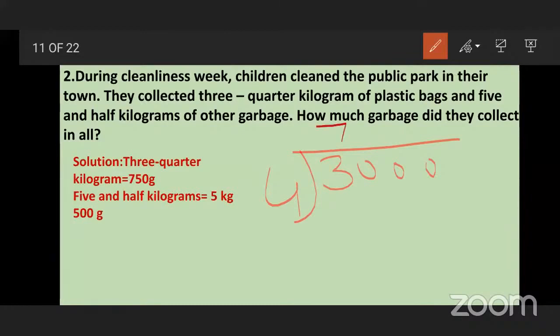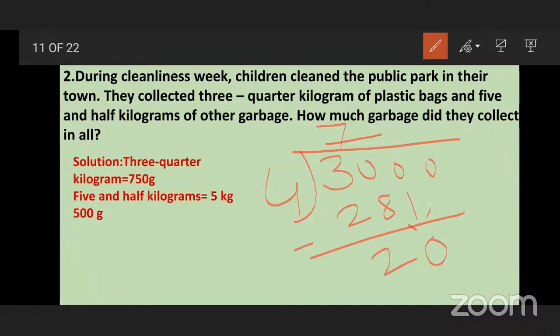So 4 sevens are 28. Okay. So 30 minus 28, 2. This 0 will come down here.